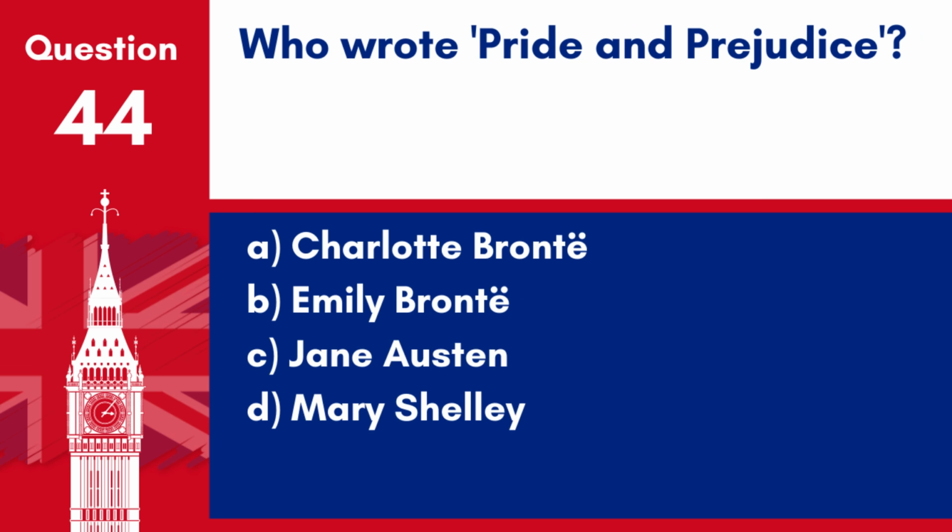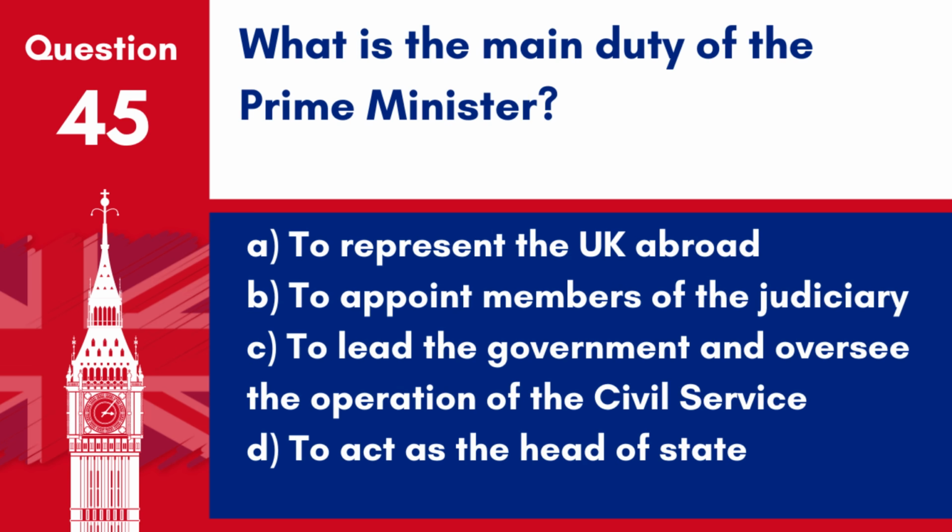Question 44. Who wrote Pride and Prejudice? A. Charlotte Bronte. B. Emily Bronte. C. Jane Austen. D. Mary Shelley. Answer: C. Jane Austen. Pride and Prejudice is a novel written by Jane Austen, one of her most famous works, first published in 1813.